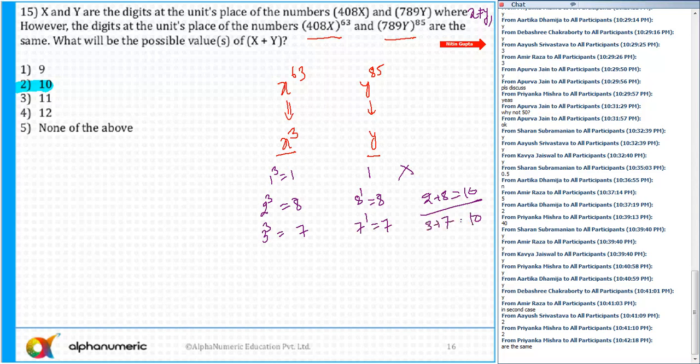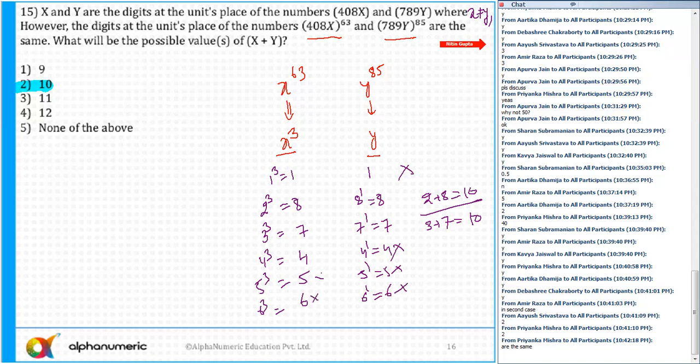If I take 4 cube is 64, ending in 4, and here 4 to the power 1 can be 4. So this case is also ruled out, since both x and y are the same. Then I say 5 cube will end with 5, then 5 to the power 1 will be 5. That is not possible. Okay, then 6 cube ends with a 6, and then 6 to the power 1 also ends with 6. That's it. So this is also not possible.